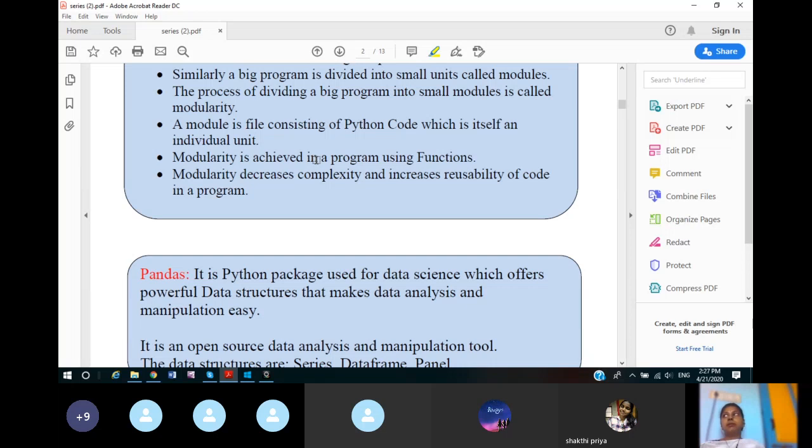Again, one module is NumPy. Now if we want to perform operations on NumPy arrays, then we need to import a module called NumPy. I think you remember NumPy, हमने last year पढ़ा है NumPy.